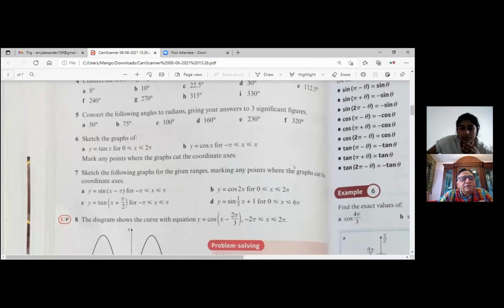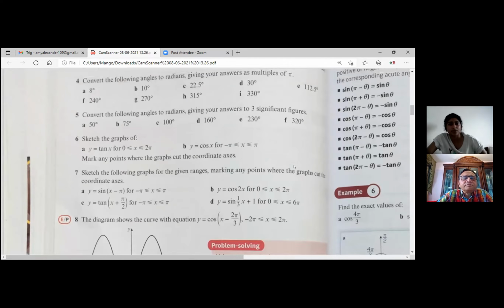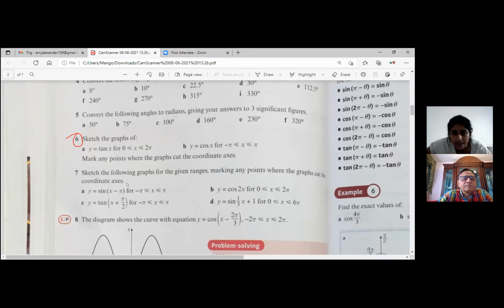Can you read question number 6, please? Yep, so sketch the graphs of y equals tan x for x between 0 and 2 pi, both included. And then part B, just the same thing with cos x and a different restriction. Question number 7: sketch the following graphs for the given ranges, marking any points where the graphs cut the coordinate axes, and then you've got a transformed function again. I see.